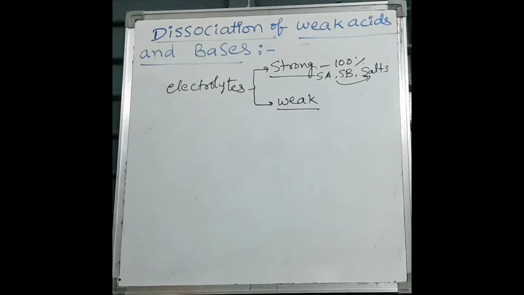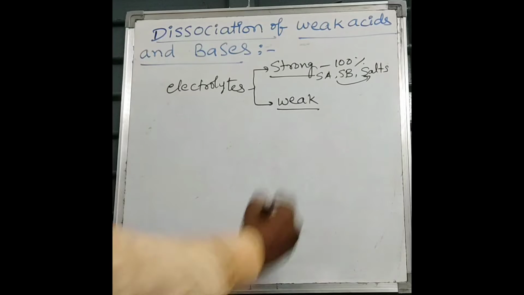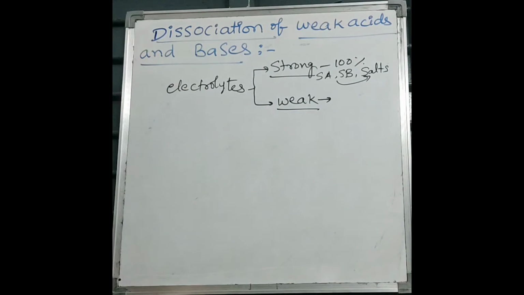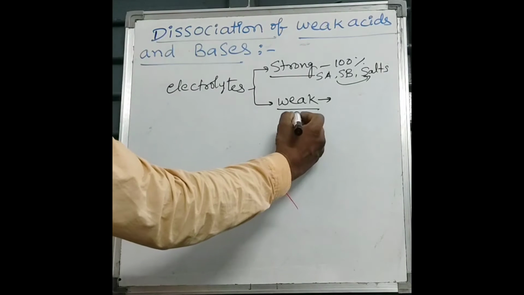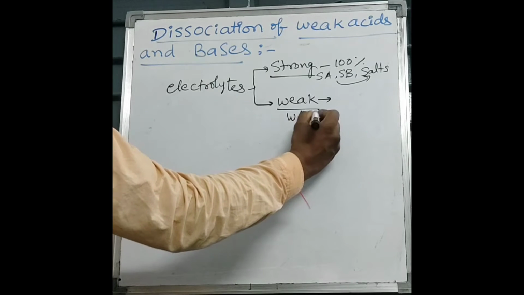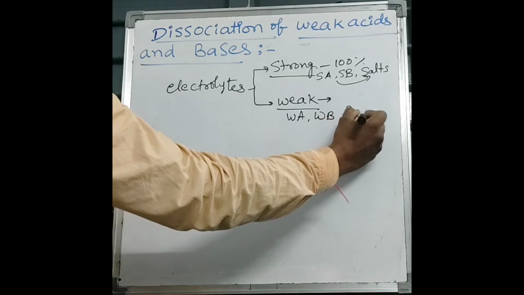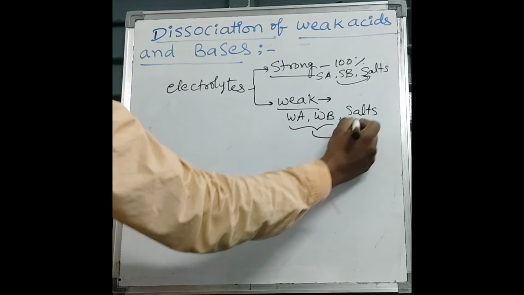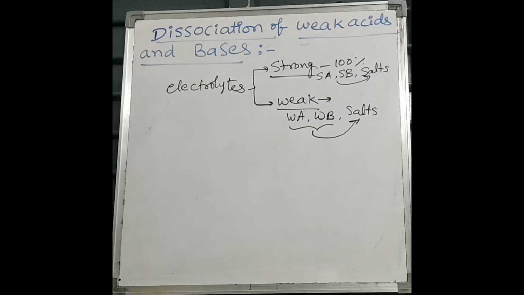Weak electrolytes. Weak electrolytes are the substances which undergo partial ionization at higher concentration, and the extent of ionization increases upon dilution. When dilution increases, extent of ionization of weak electrolytes also increases. So what are examples for weak electrolytes? Weak acids, weak bases, and the salts which are formed from weak acids and weak bases.